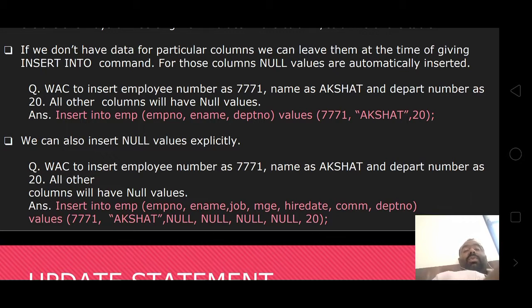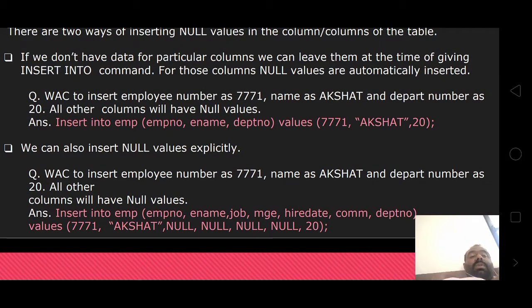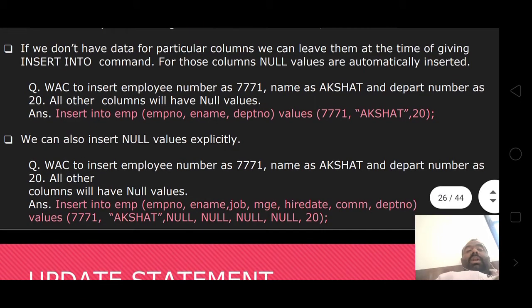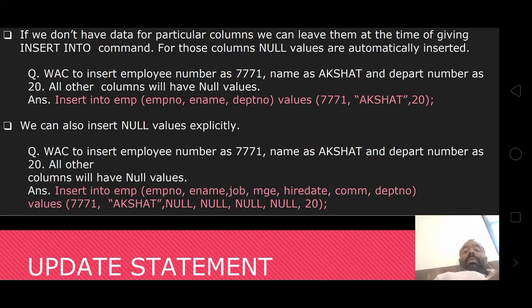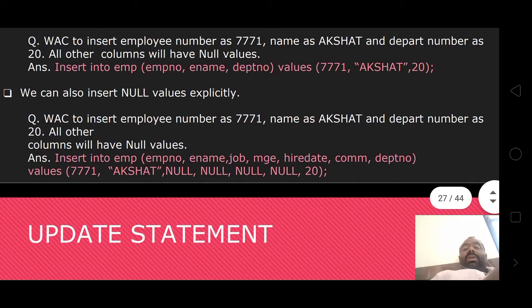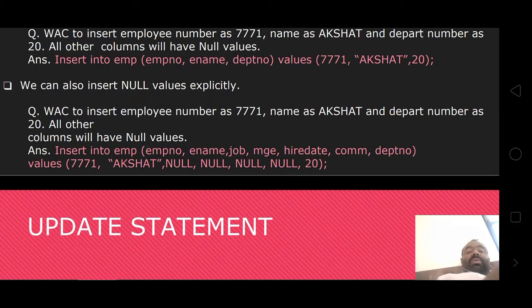We can write it as a query: insert into employee, employee number, employee name, department number, values 7771, Akshit and 20. The remaining columns have no data for us, so we can also insert null values explicitly. Here, employee number, name and department number are given, and the remaining columns will have null values.